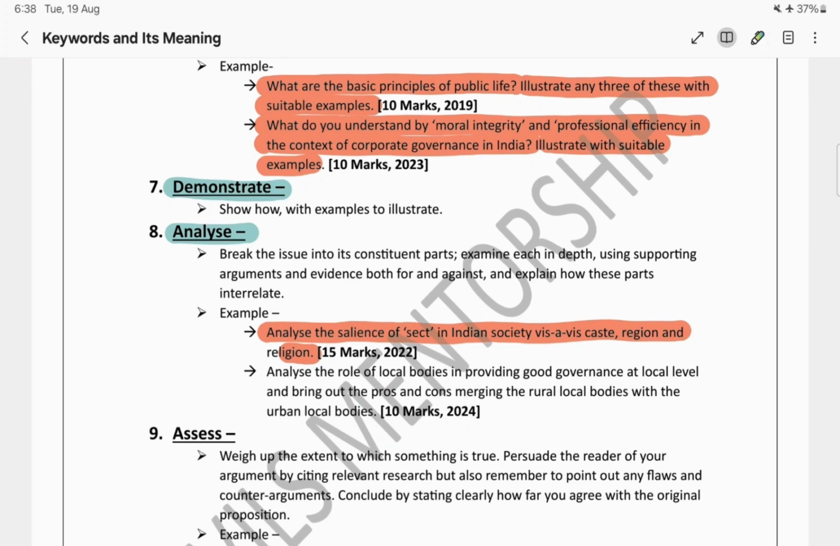So in case of analyze, we are just breaking the issue into smaller parts and then connecting them back. And we are going deep into each of those smaller topics. And then, as part of the conclusion, we are connecting all of them into one to conclude my answer. So next is